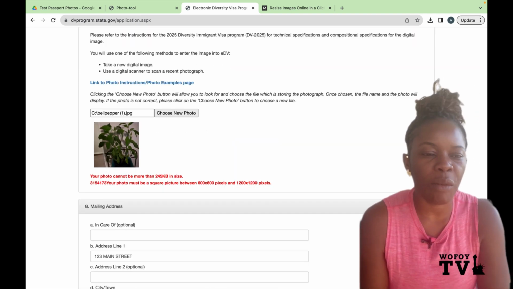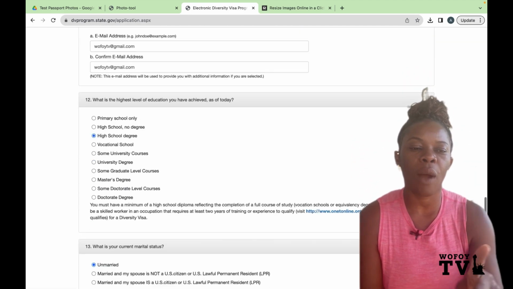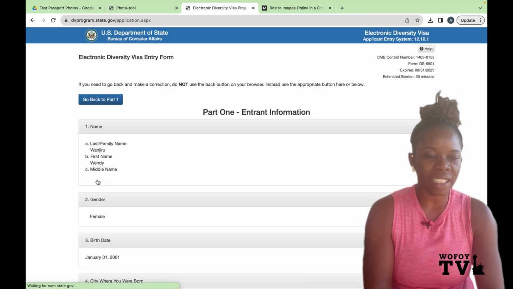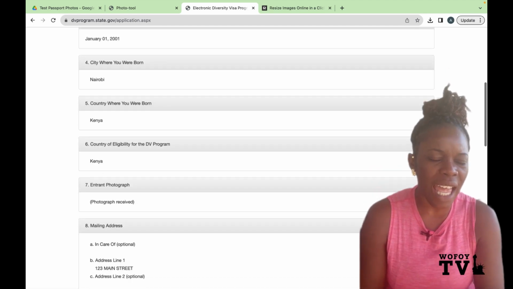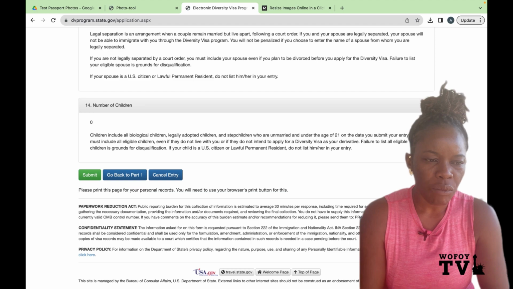By 3024 pixels. So now I've changed the photo to bell pepper 1. Remember, 1 is the one that has been cropped. So now let's see. That means that the photo can be accepted. The fact that your photo was accepted here does not mean that that photo is good. I hope you understand.